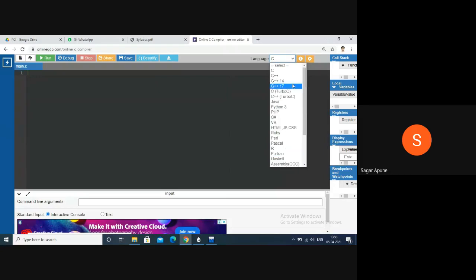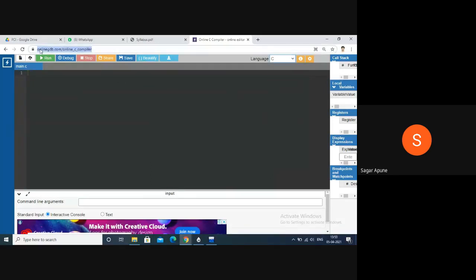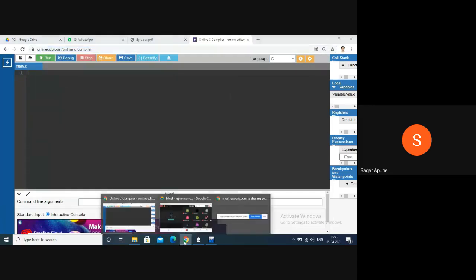Lots of programming languages are available in this online compiler. No need to install any compiler in your machine or on your mobile. You can execute these programs through your mobile also. Just put this website name or just ask Google.